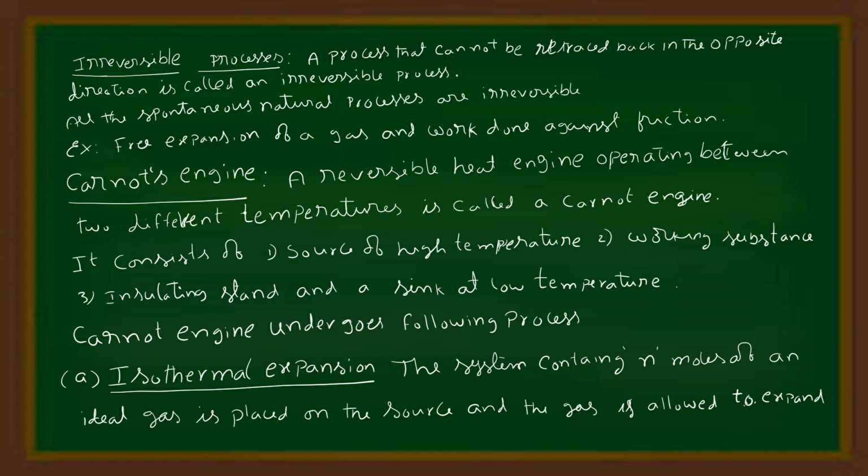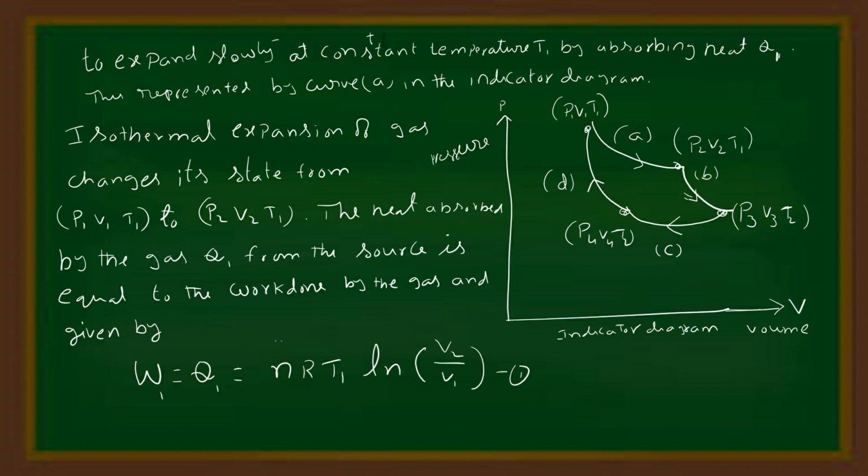The first step is isothermal expansion. The system containing n moles of an ideal gas is placed on the source and the gas is allowed to expand slowly at constant temperature T1 by absorbing heat Q1. This isothermal expansion is represented by the curve A in the indicator diagram. Isothermal expansion changes the state of the gas from P1 V1 T1 to P2 V2 T1.